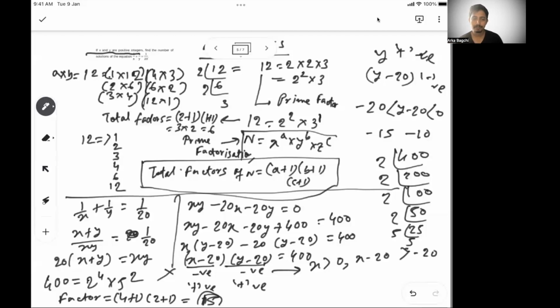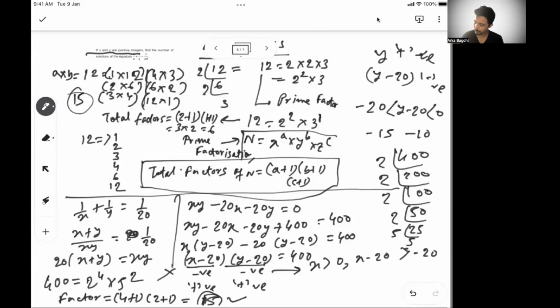Similarly, if 400 has 15 factors, then x minus 20 and y minus 20 will have 15 solutions. So for each of the 15 solutions, you will get one value of x and one value of y. You need the solutions of x and y. So x minus 20 can take 15 values, and for those 15 values of x minus 20, y minus 20 can take another 15 values. So x minus 20 and y minus 20 together can have 15 sets of solutions.